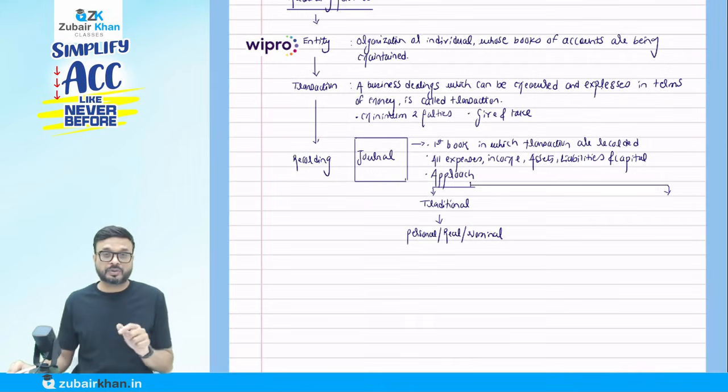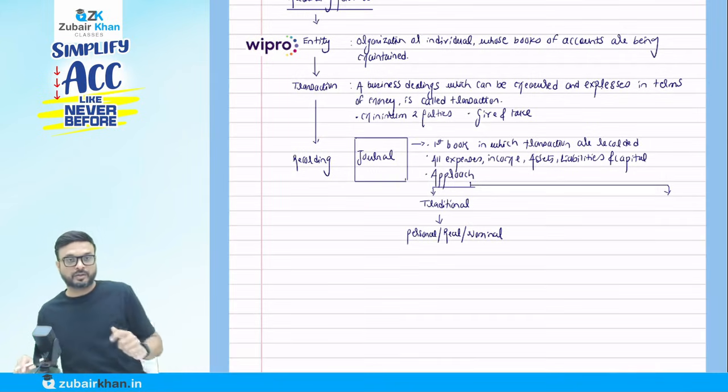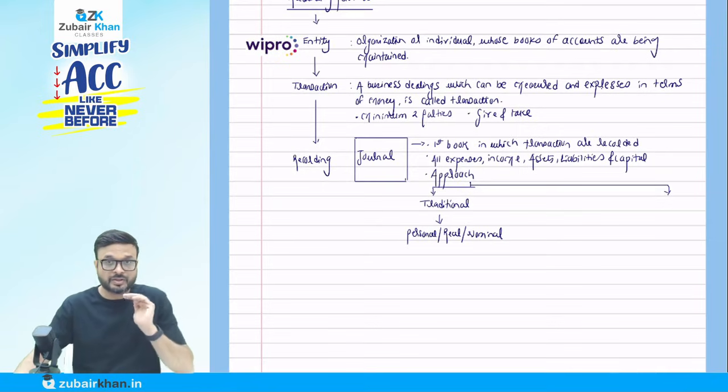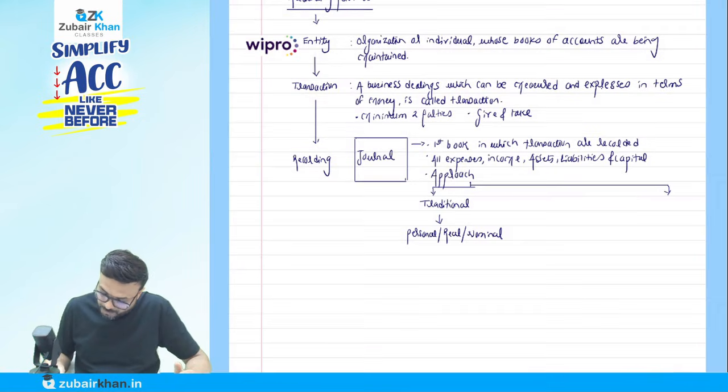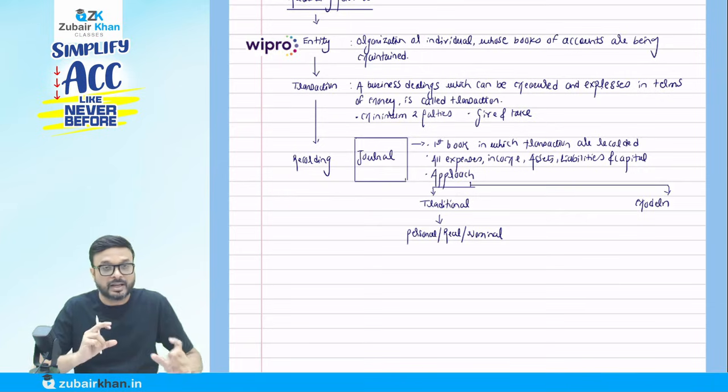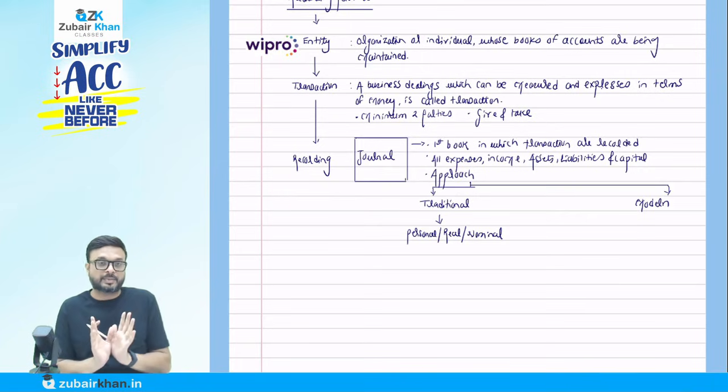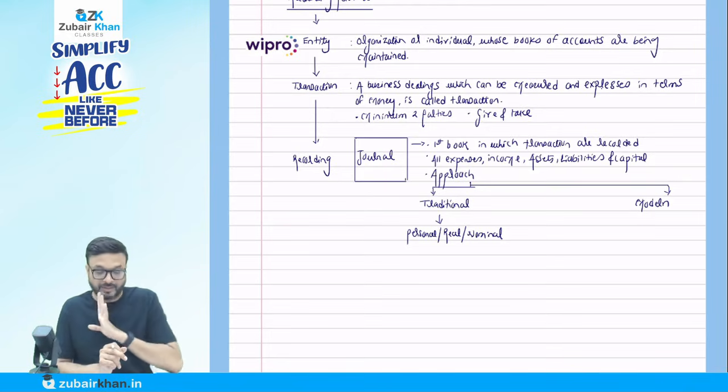So the first approach we do is the traditional approach, which is personal, real, and nominal. We form the entry by going to the rule of personal, real, and nominal. There is one more approach, which we call the modern approach. Personally, I believe the modern approach is easier, and it is easy to form advanced chapter entries like amalgamation and consolidation. This modern approach will help you to pass the entry.